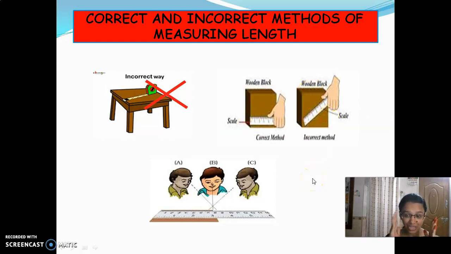And while we are observing the scale reading, we need to be straight, not in a crossed way. If we are standing cross to that scale, we will not get the correct reading. So always while we are noting down the readings, we must be straight to that scale.